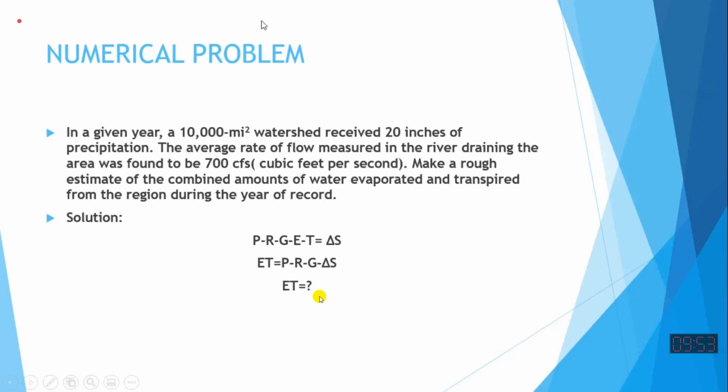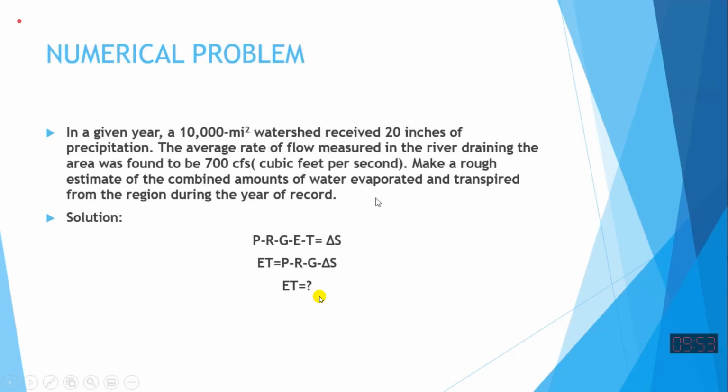Now, if you see, they are not telling what is happening to the groundwater. So it means they are assuming that groundwater over the year remains constant. What happens normally is that in the monsoon season, groundwater rises, and in the dry season, groundwater goes back down. And over the year, we say that the groundwater change is negligible or zero. So if that is the case, then we don't need the estimate of the groundwater.